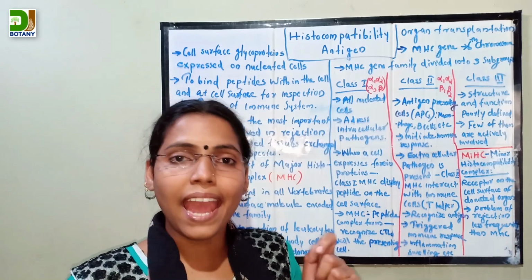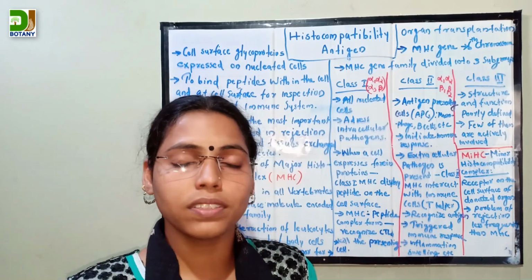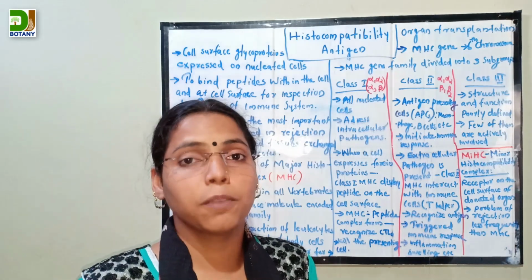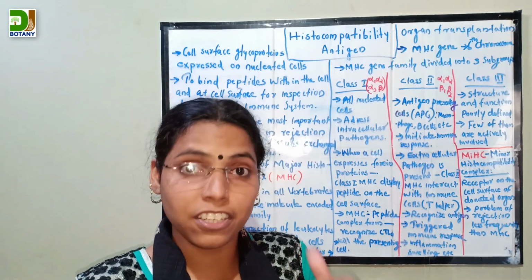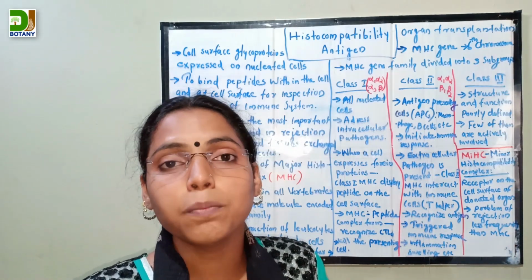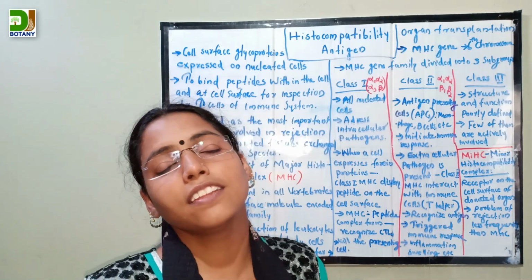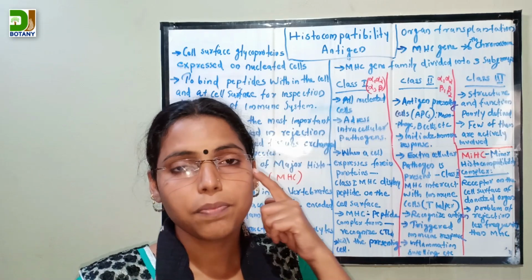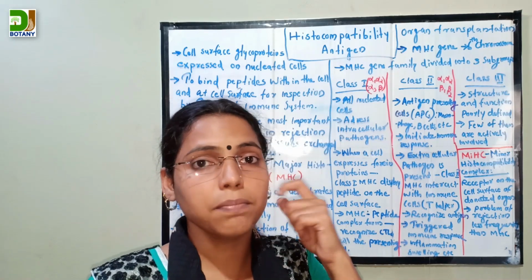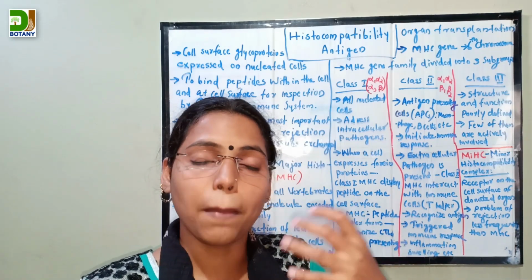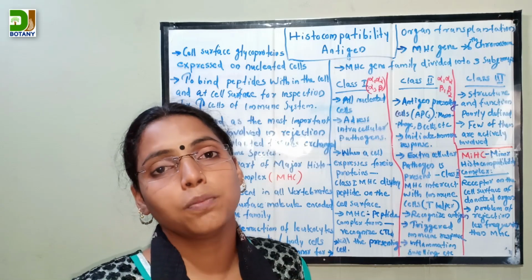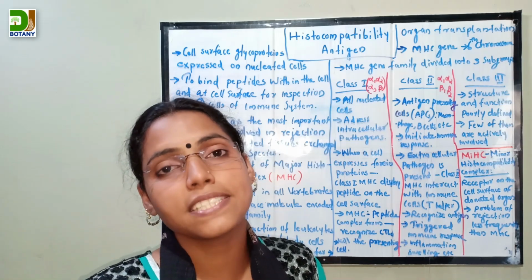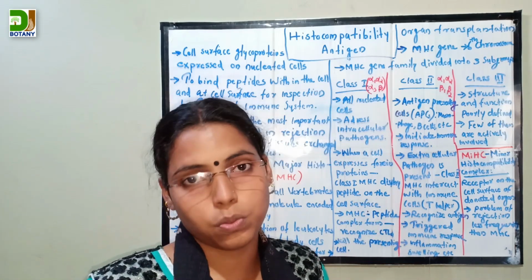Opsonization means the antigen is completely coated with some proteins or specific antibodies. These antibodies facilitate phagocytosis. So that is the second function. Opsonization means the antigen is completely coated with the antibody, and this antibody facilitates phagocytosis.